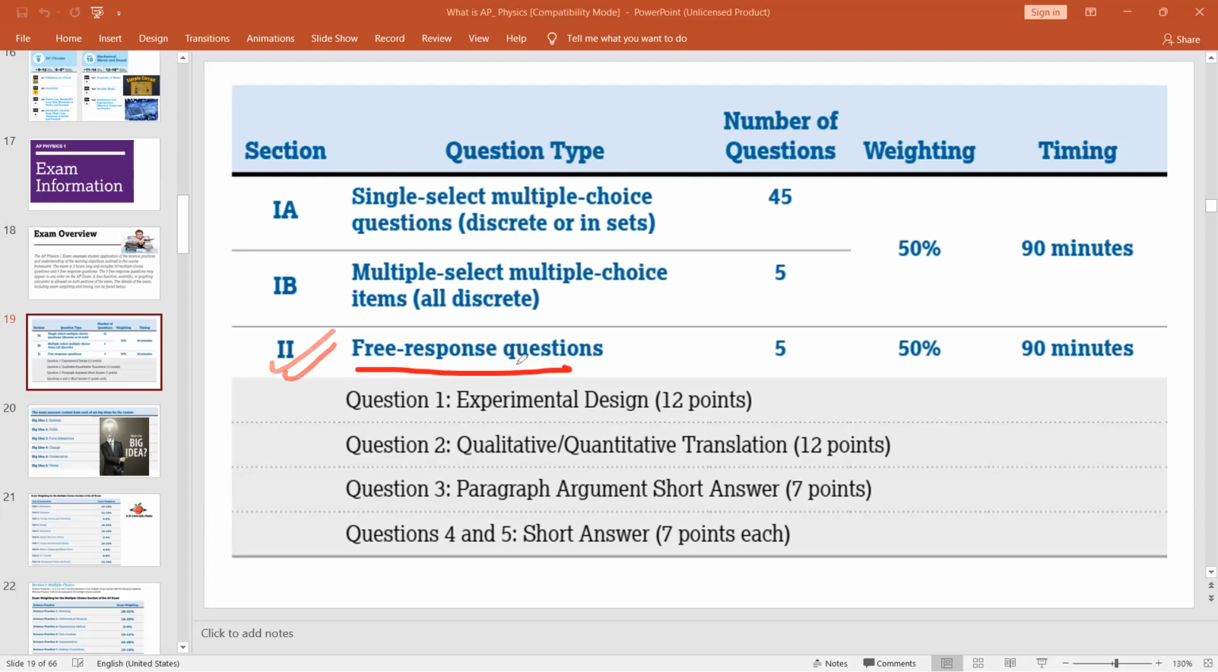And in Part B, you have free response questions. There will be 5 questions, weightage 50%, and time 90 minutes. Look at the question pattern. Question 1, experimental design, 12 points. Question 2, quantitative and qualitative translation, 12 points. Question 3, paragraph argument short answer, 7 points. Questions 4 and 5 are short answers, 7 points each. So this is the first part, 50 MCQ questions, and this is the second part, 5 free response questions.